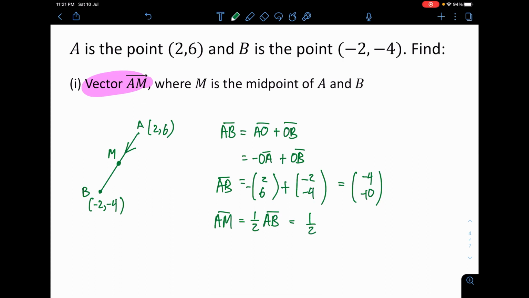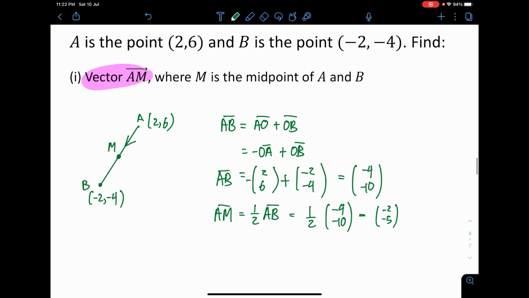This is the concept I explained earlier about the scalar number, or the multiple. The size of the vector is half of the other, so just multiply by half. Simplify them, I get negative 2 and negative 5. And that's the vector AM. Should be simple.